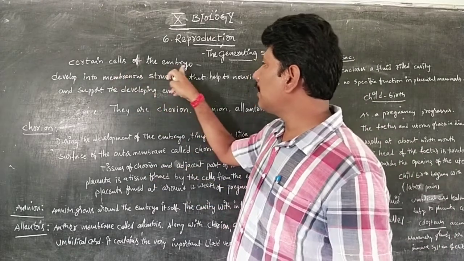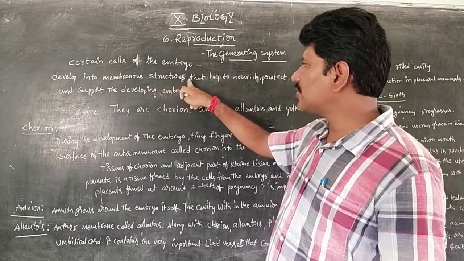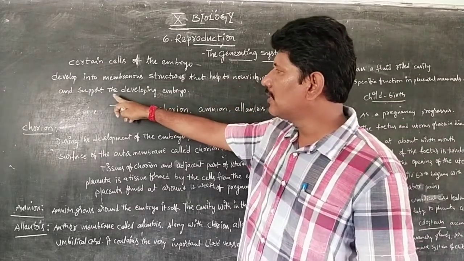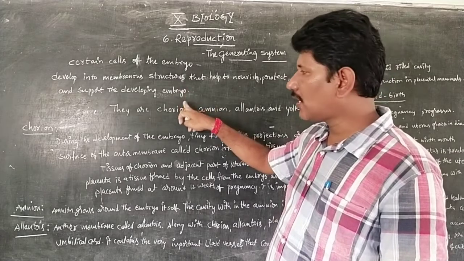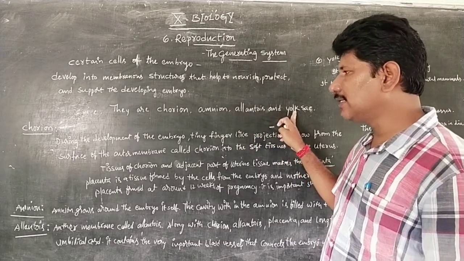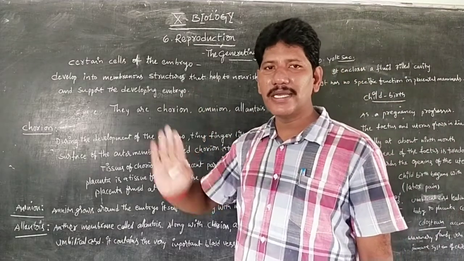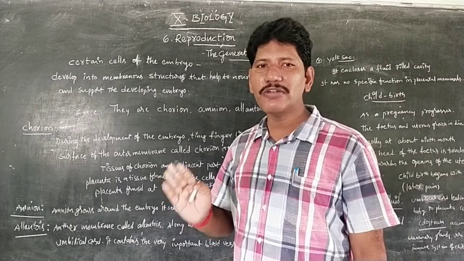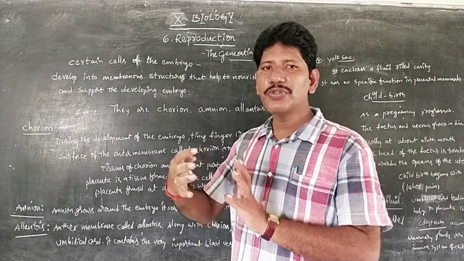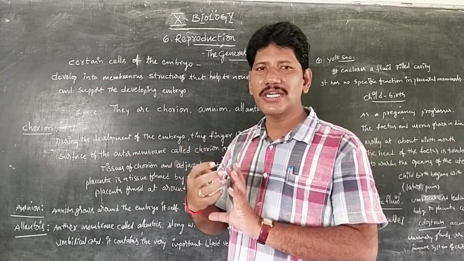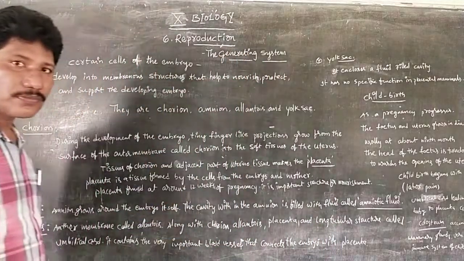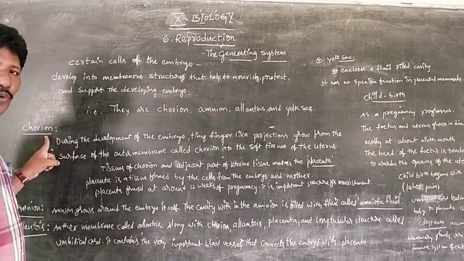Certain cells of the embryo develop into membranous structures that help to nourish, protect and support the developing embryo. Those are called chorion, amnion, allantois and yolk sac. Is that clear, children? The four membranous layers, parallel to the female reproductive system in the uterus, give nourishment as well as protection and support to the developing embryo. The first one we have to take is the chorion.